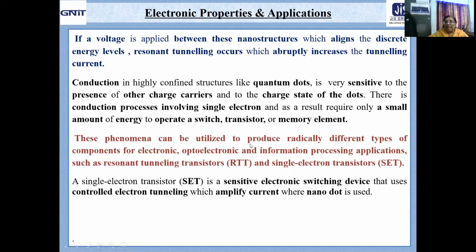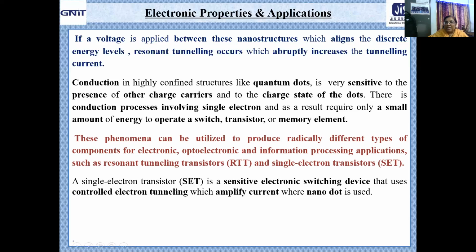These phenomena can be utilized to produce different types of components for electronic, optoelectronic, and information processing applications in the form of the resonant tunneling transistor, that is RTT, and the single electron transistor, that is SET.